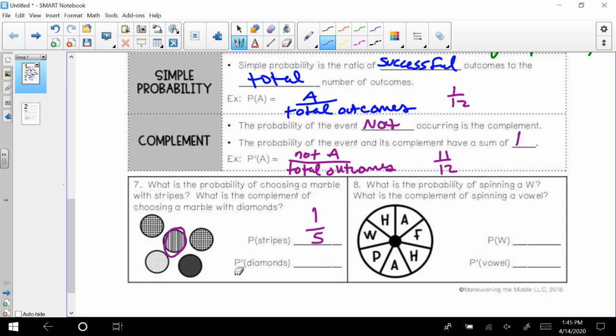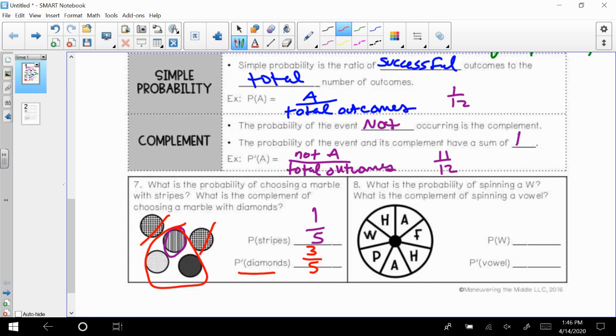And then the probability of not diamonds. So again, there's only 5 marbles listed. I see 2 diamonds, so we're doing not diamonds. So that means we have 3 out of 5 chances of choosing a marble that's not diamonds.